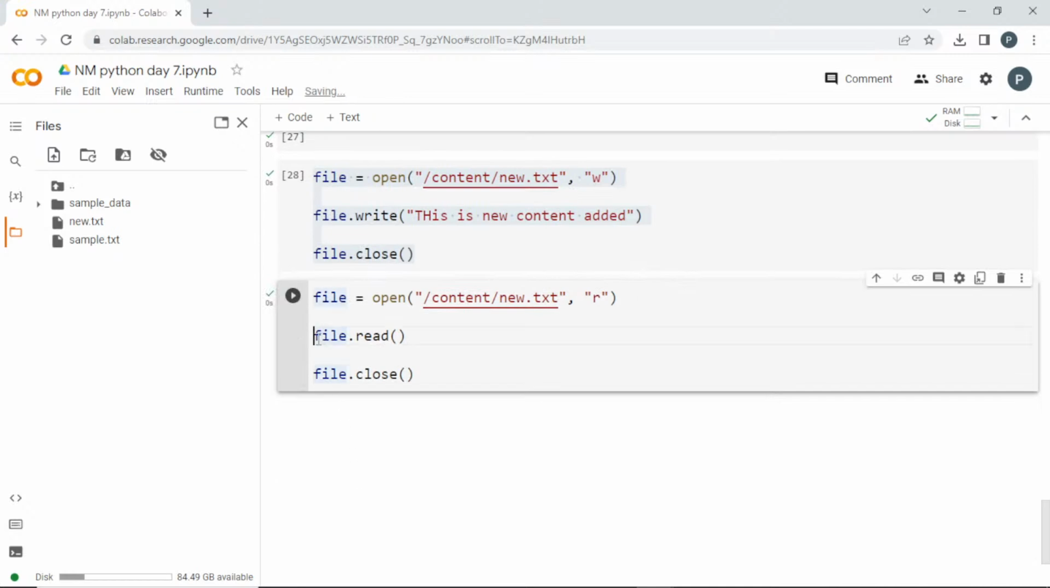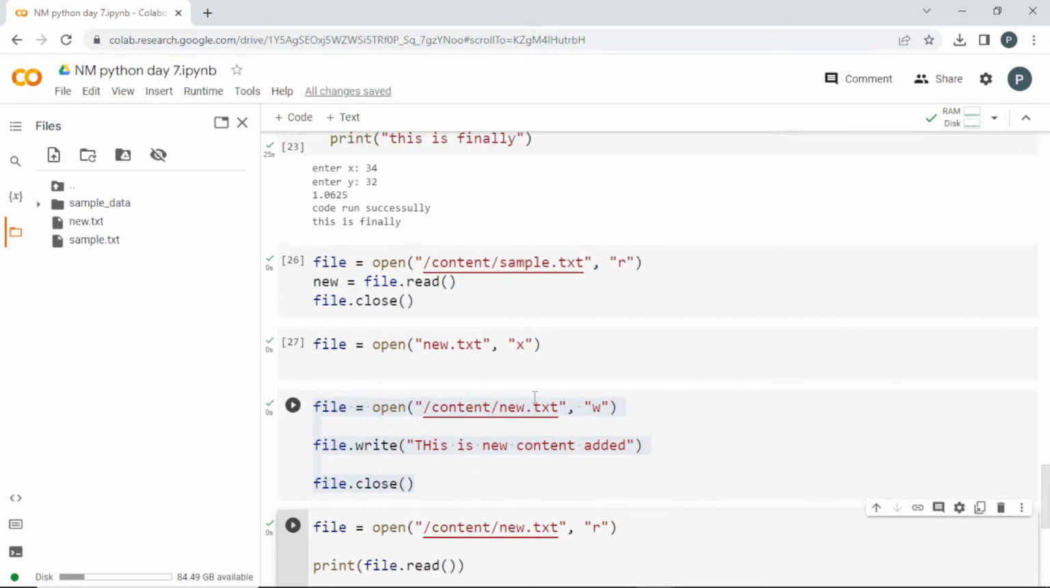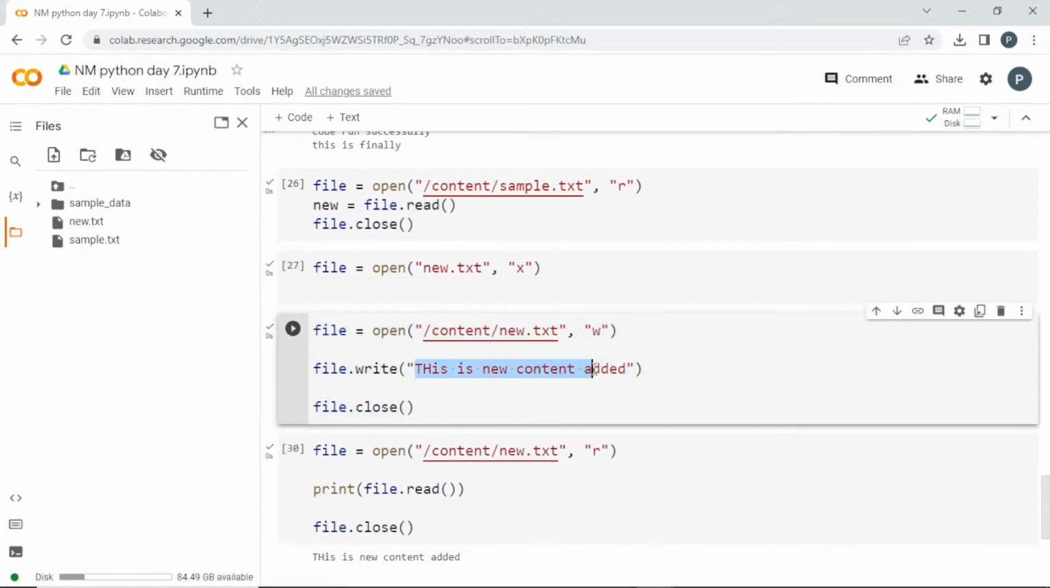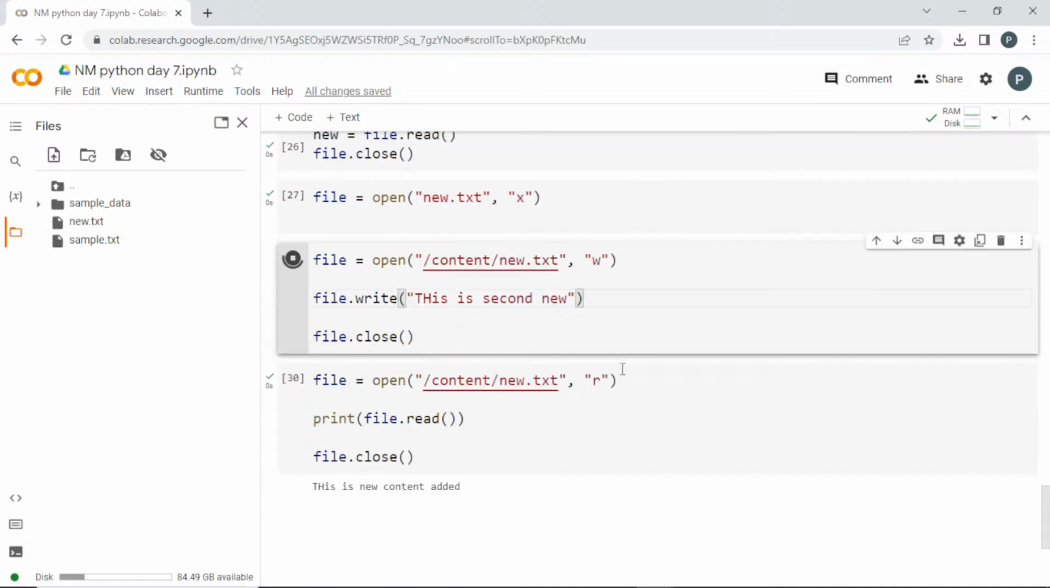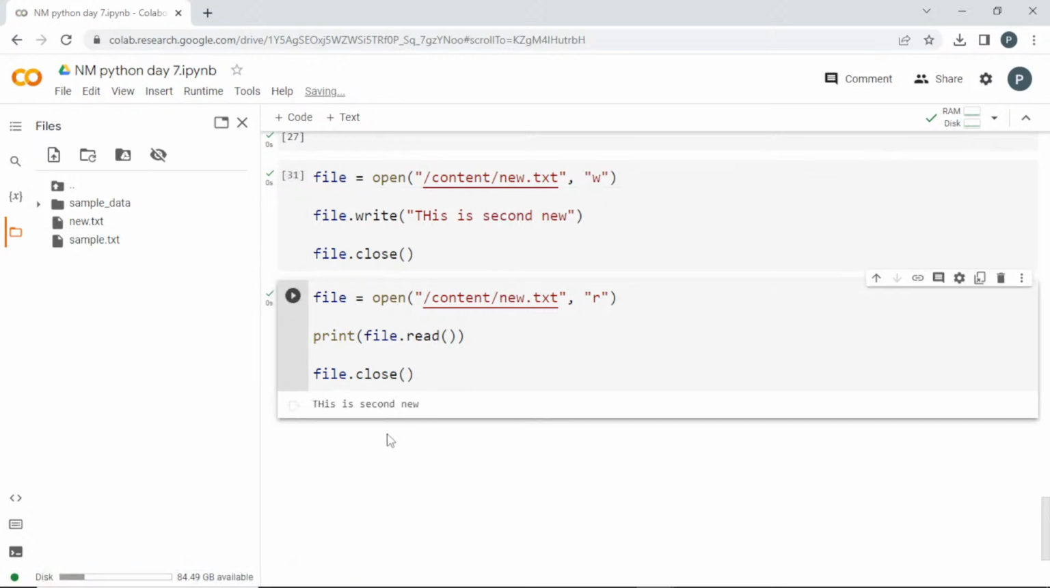Since we just need to print this, then only we can see what is stored there. See here, this is new added content. Whatever I have written there is updated here. W will rewrite. If you change this to second new and run this again, since W is completely rewriting, it is going to clear whatever is present there and rewrite it. If I run this and check, only this thing is present there.